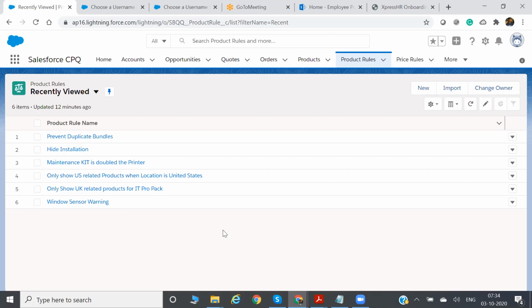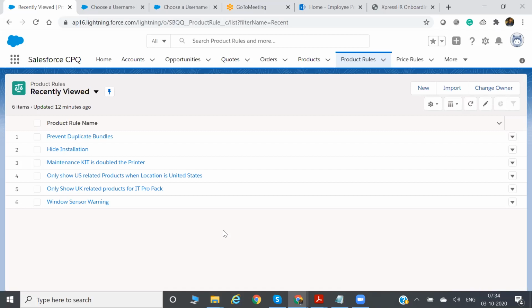From your company you can't send one sales rep to do the installation. You have to restrict that. You can only sell, but the installation setup will be done by your partner. So whenever you are adding the configuration, adding the product bundle, you can't add the installation product in your bundle. That is one kind of requirement.